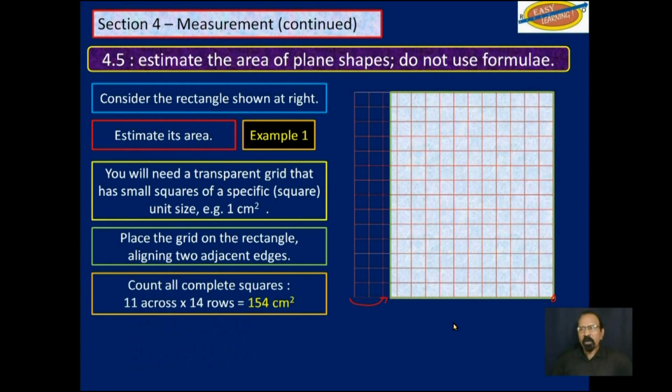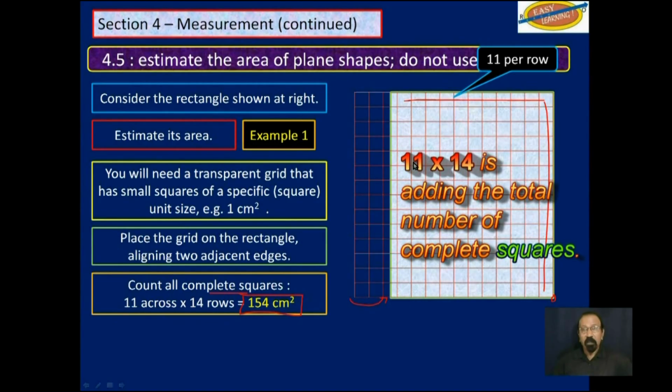Now what we will do, we will count all complete squares. All complete squares. Now if you go across here, you have 11. And if you come down, there are 14. So when you multiply those two, you get 154 complete squares. Now remember, that's not the area formula. That's not a formula for finding area. We are just adding up the total number of complete squares.